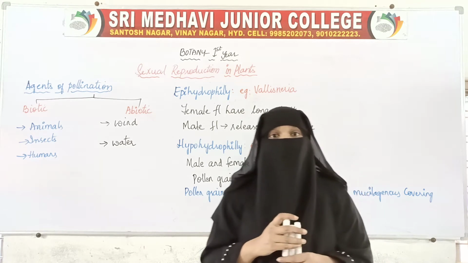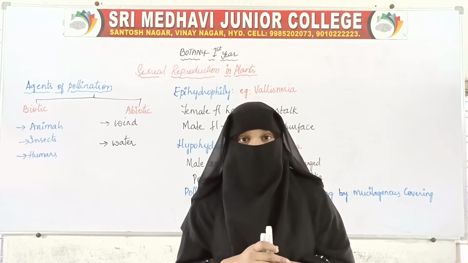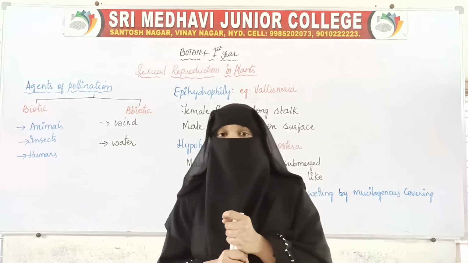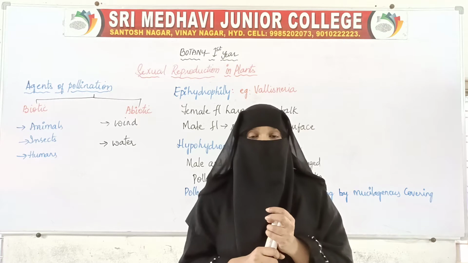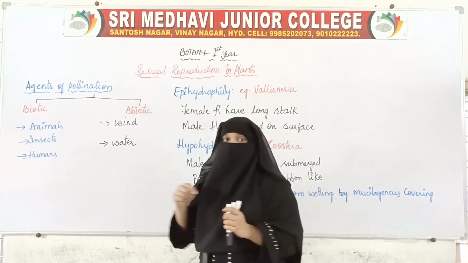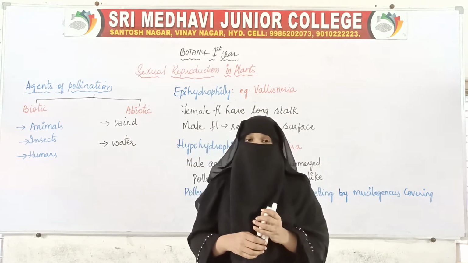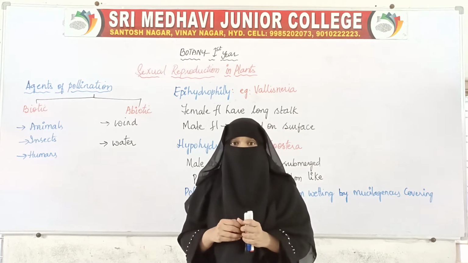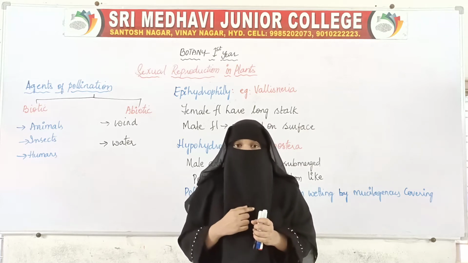So let us today study about those agents which will be helping in the process of transfer. The agents which help in pollination are called pollinating agents. These are the agents which help in the transfer of male gametes from anthers to the stigma of the flower. So what are those agents?